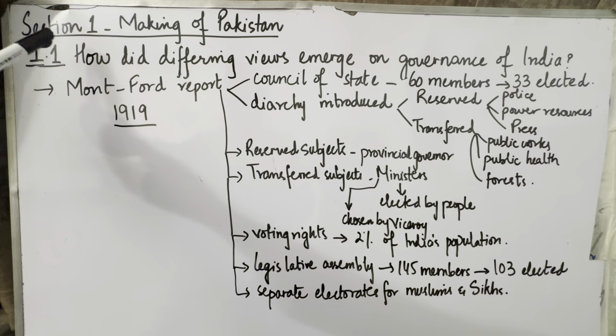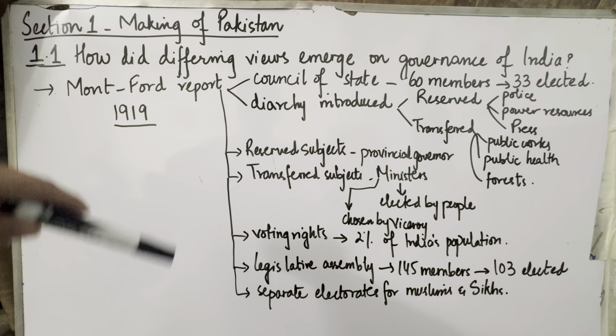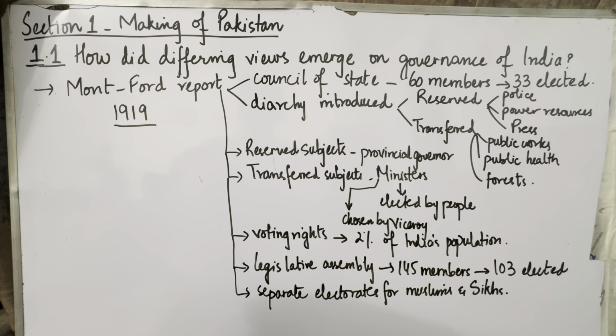As the Montford reforms were completely rejected by the Indians, especially by the Congress, the Britishers thought of coming up with some other set of reforms. So they came up with them after 10 years, that is in 1919. There were a series of events that took place between 1909 and 1919. In between, there was World War I, and the Lucknow Pact also took place.